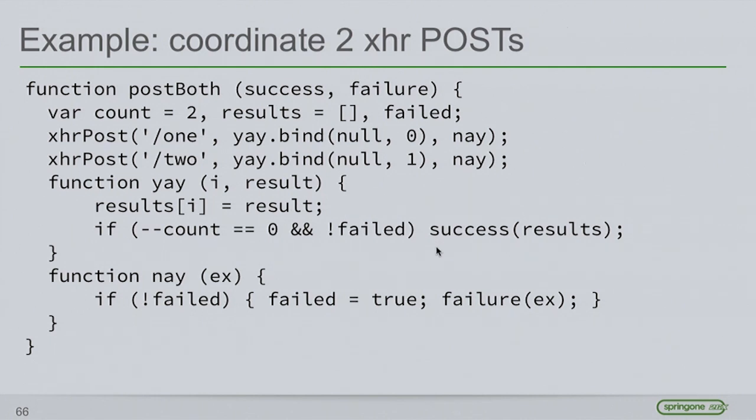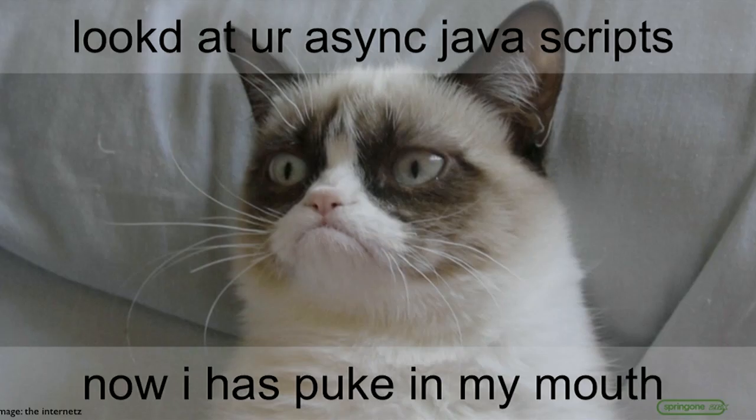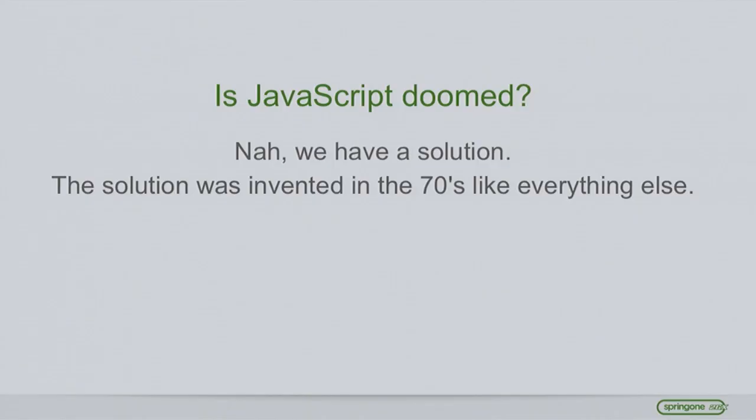before we call success. All I'm trying to get at here is that this is starting to get more complicated. And then when I tried to add rollback here and try to do try finally and stuff like that, this just becomes reams and reams of code. I mean, the code for this was at least 6 times as much code as I had on the previous slide. And Grumpy Cat says, no, this is not going to work.